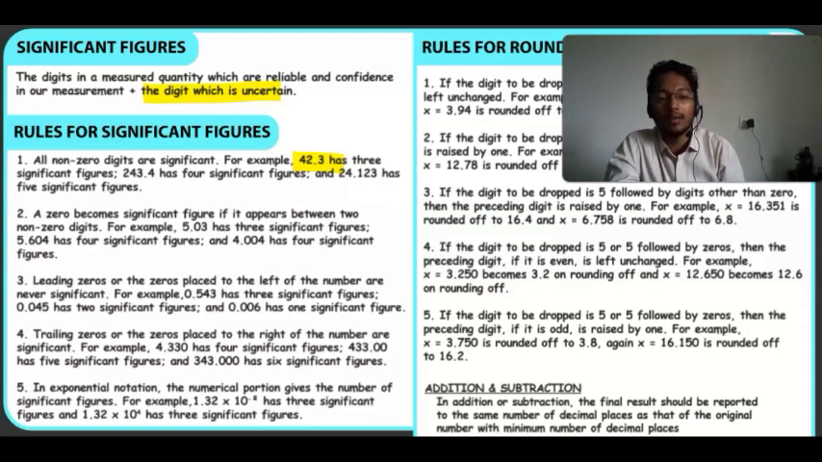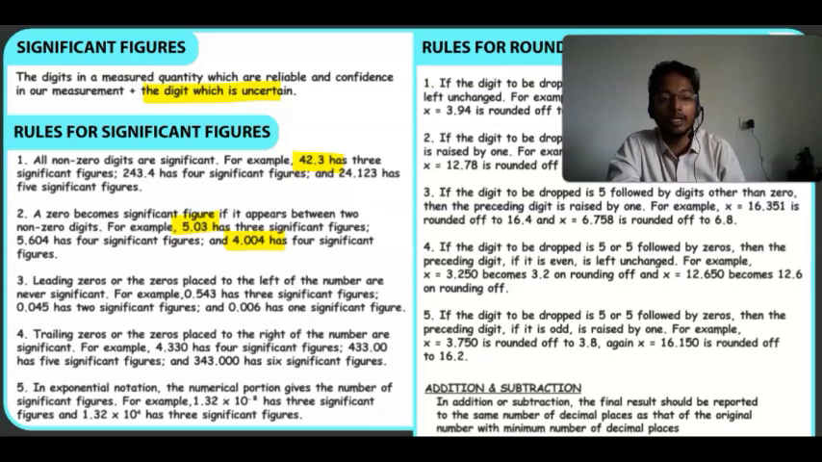Okay. Let's say we have 5.03. 5 and 3 are both non-zero digits, and in between them the zero is also counted as a significant figure. Let's say 4.004. It has 4 significant figures, because 4 and 4 are non-zero digits, so these are significant, and these 2 zeros, which might be taken as non-significant, are present in between the 2 non-zero digits, so they are significant.